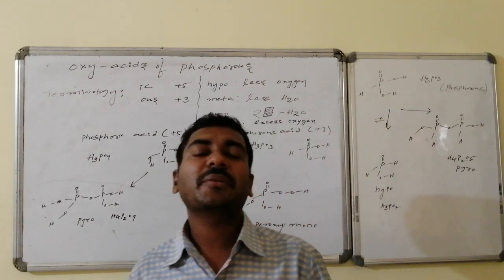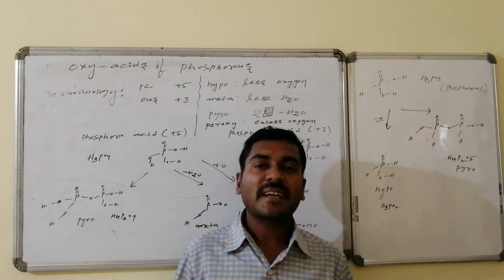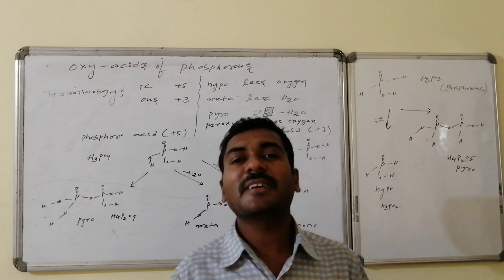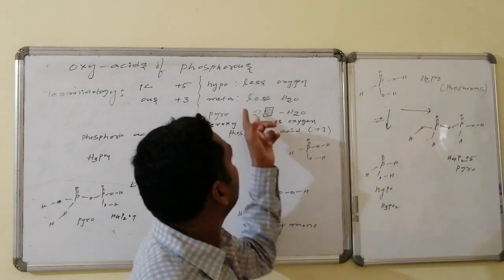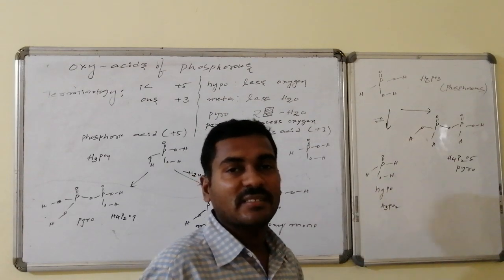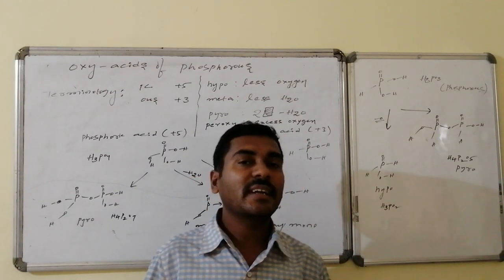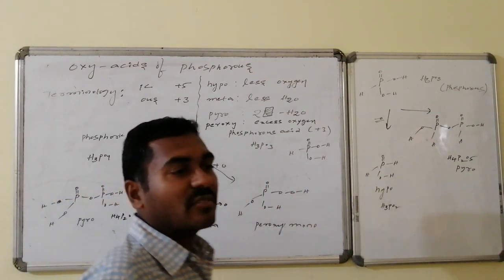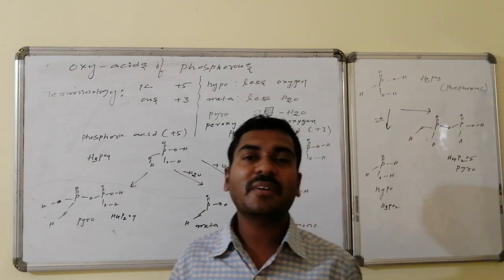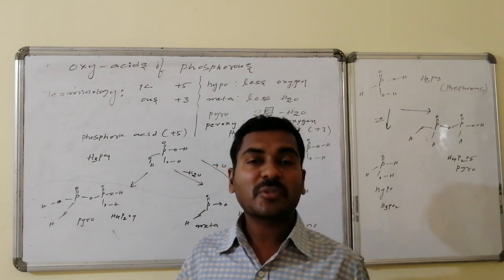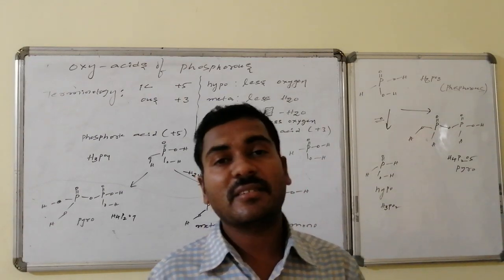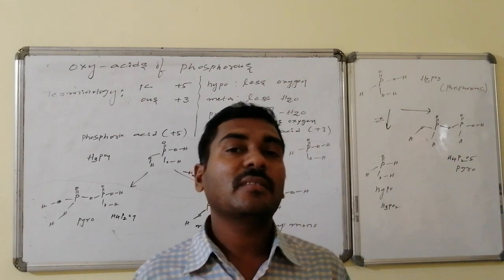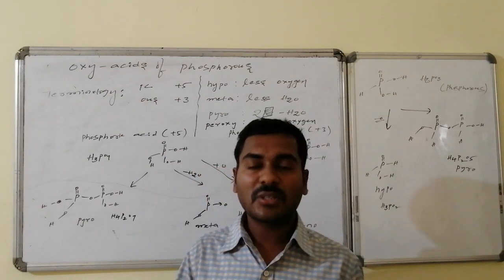And pyro indicates heat. Pyro generally means that on heating, two units combine in such a way that a water molecule is eliminated. That is, 2 units minus water, just like anhydride formation occurs. Such kinds of acids are said to be pyro acids. The last one is peroxy. If an excess quantity of oxygen is there, then we will use the word peroxy. Thus, hypo stands for less oxygen, peroxy stands for excess oxygen, pyro stands for 2 units minus water elimination, and meta stands for water elimination from its own original structure without any dimerization.